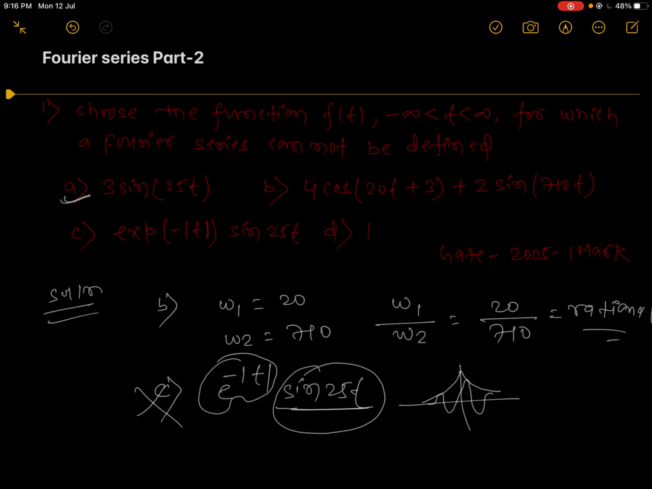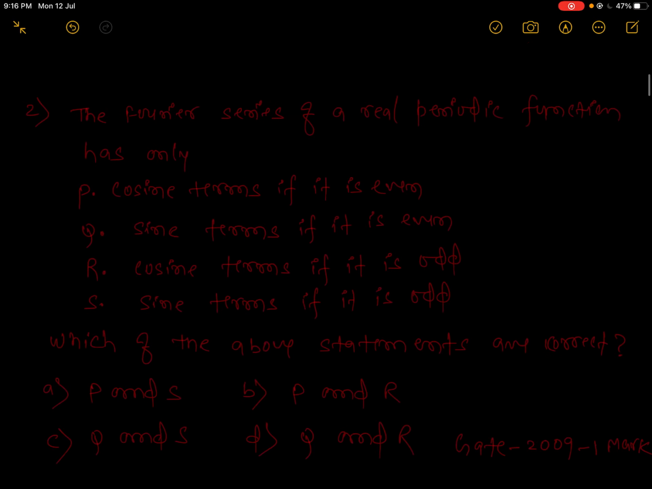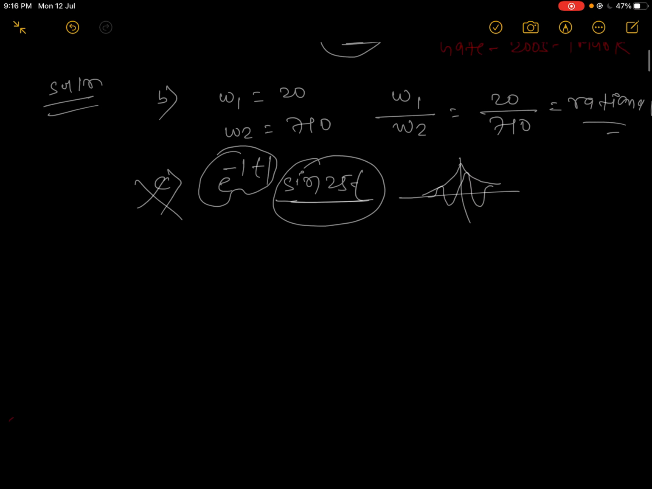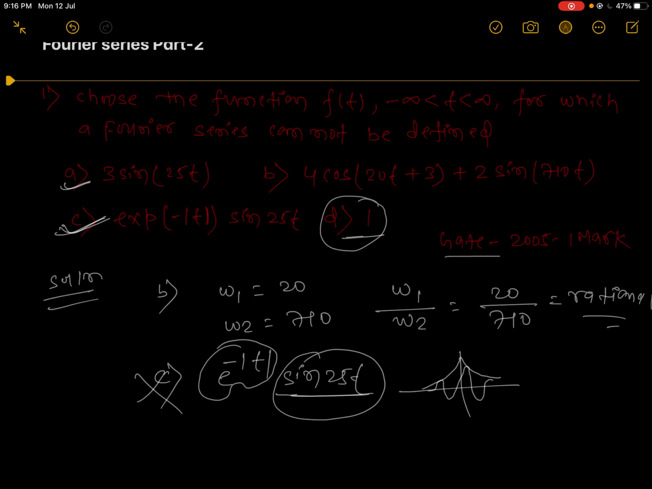Option D is a constant, so we can find the Fourier series for it also. So the right answer will be C. For C, we cannot find the Fourier series expansion. This previous question was asked in GATE 2005 for 1 mark.